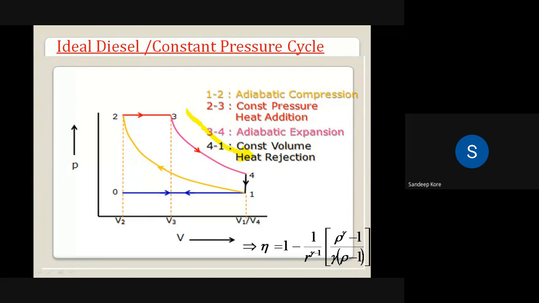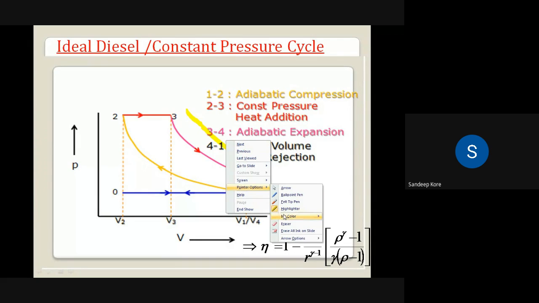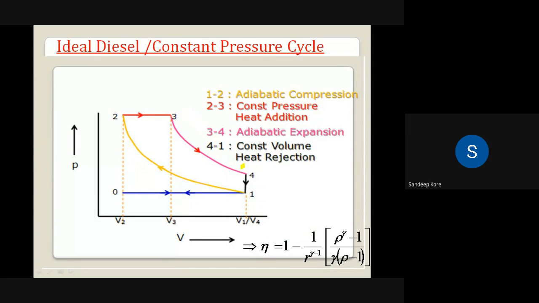So 3 to 4 is the expansion stroke. It is an adiabatic expansion stroke or isentropic expansion stroke. So we can use the formula of adiabatic process or isentropic process. Okay. So up to the end of process 3 to 4, that is at point 4,